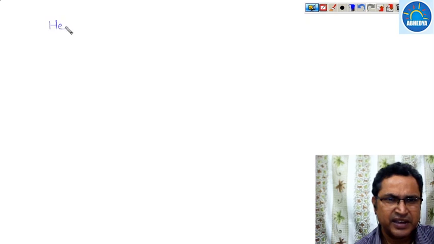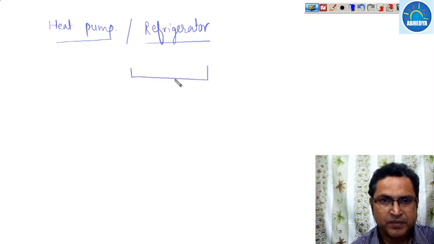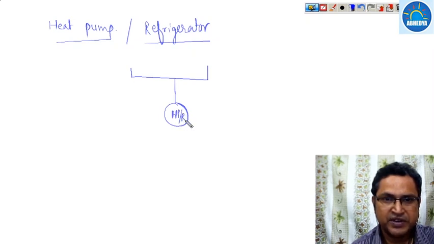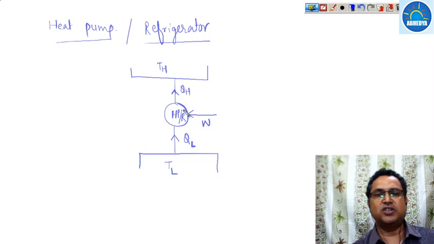Now heat pump or refrigerator: suppose either it is a heat pump or refrigerator which operates between the two temperature limits, that is TL and TH, where TL is the lower body temperature and TH is the higher body temperature, and it takes QL amount of heat and transfers QH amount of heat, and as per Clausius some external work has been done on this body.